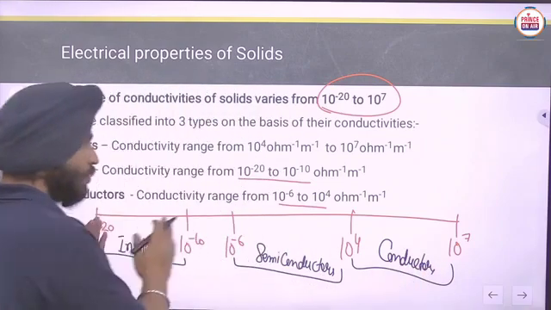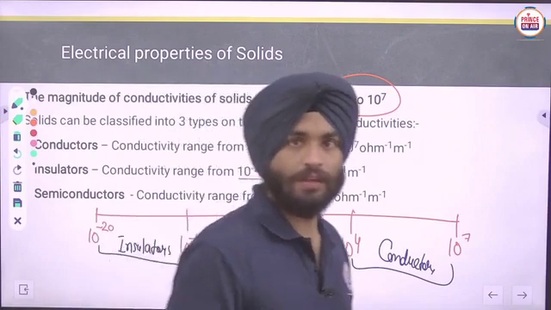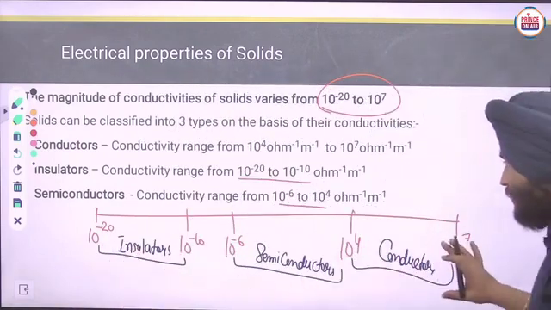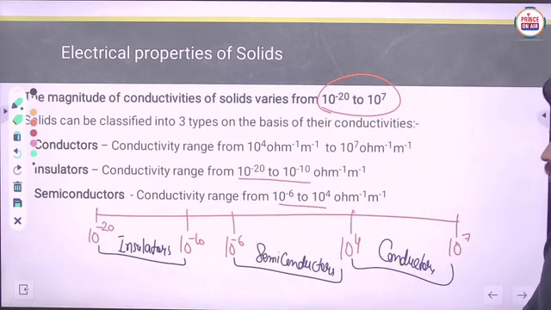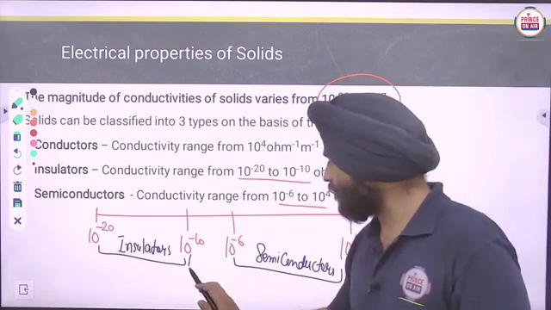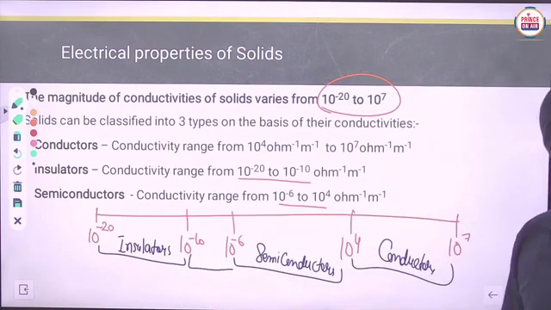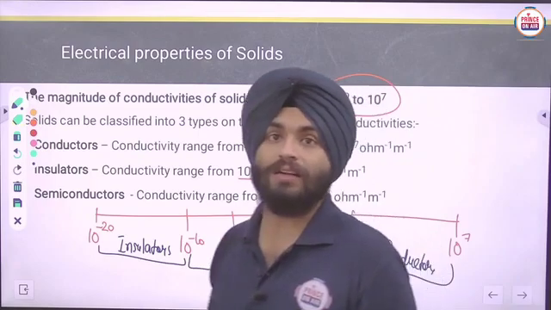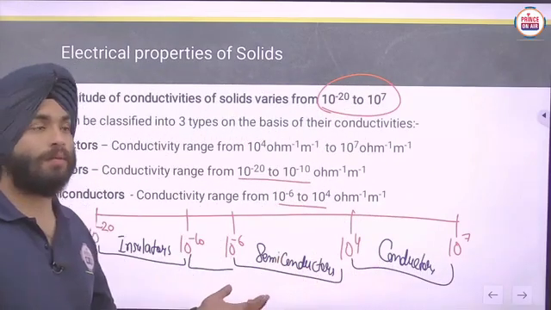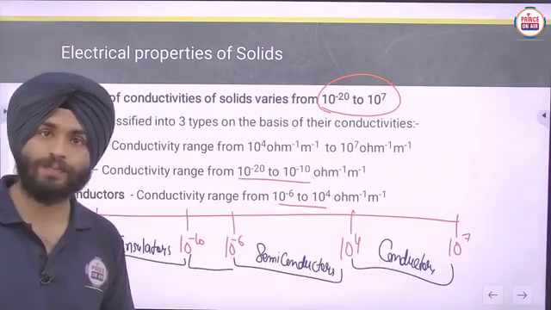So from insulators to conductors the conductivity increases, and you can memorize it in this scale form. Or you can take 10 raised to power minus 10 to 10 raised to power 4; the majority of the solids then come out to be semiconductors. Clear?